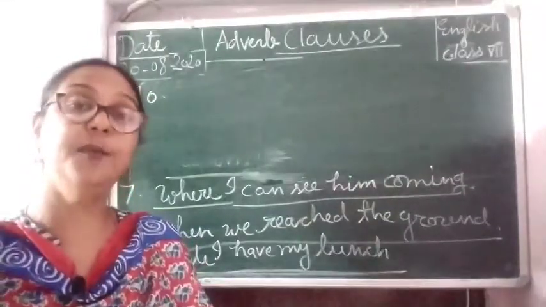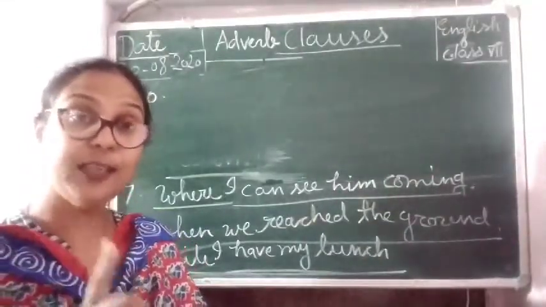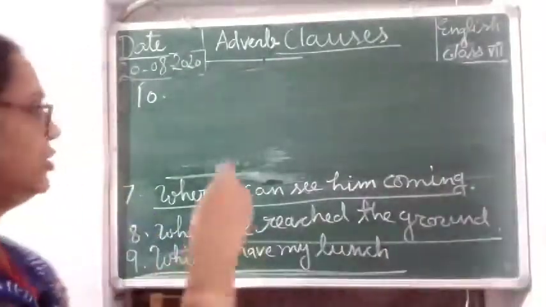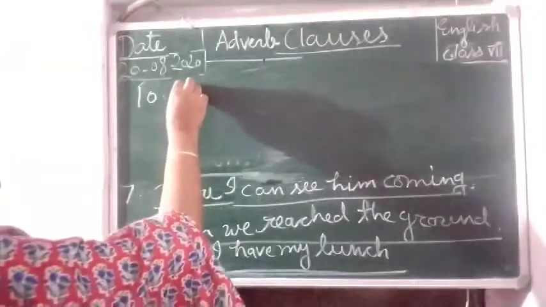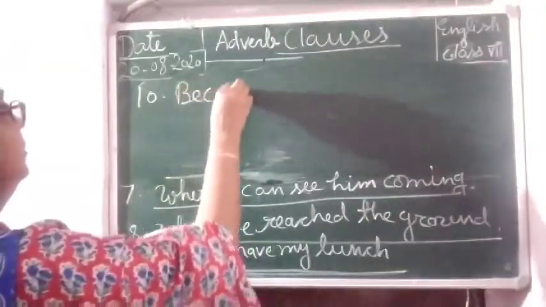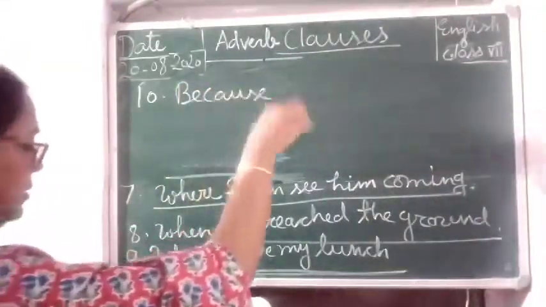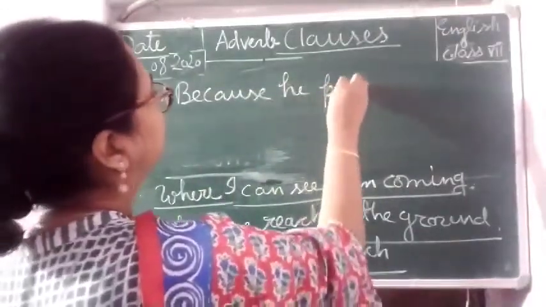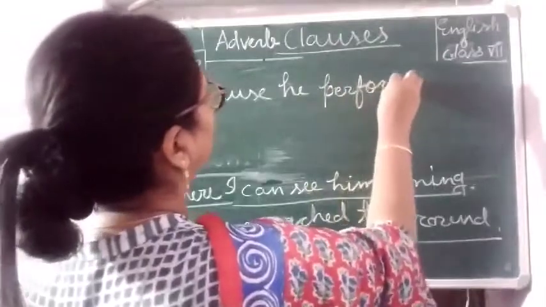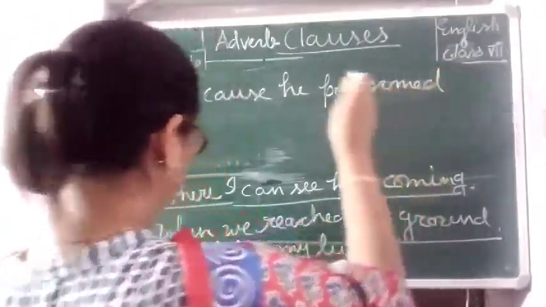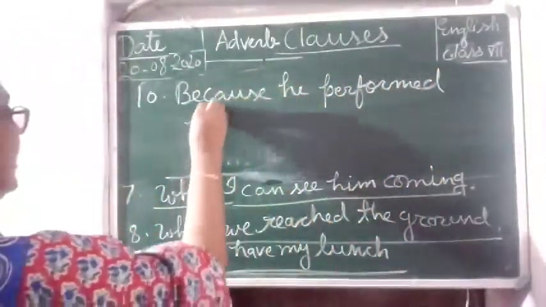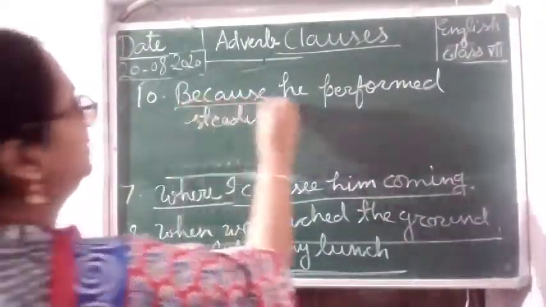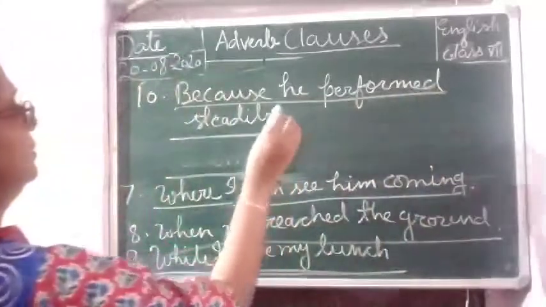Because he performed steadily. It is giving a manner of action. So this is adverb clause. Because he performed steadily. So this is adverb clause.